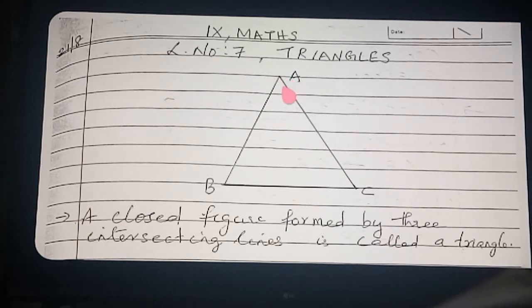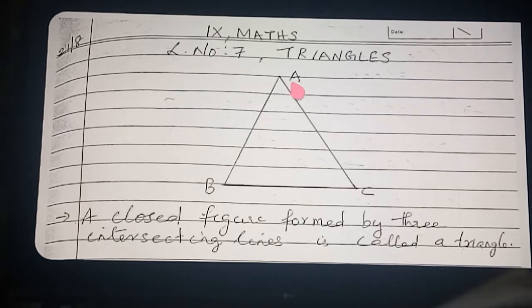Now three angles. Which are the three angles? Angle A, angle B and angle C. This angle, a full name you can say. How to name an angle, in the previous lecture also I explained. Suppose you want to name angle A. This is angle A, we can mark here. One point you take from this arm and one point from this arm, and the vertex. So whenever you are naming angle A, you have to say either angle BAC,